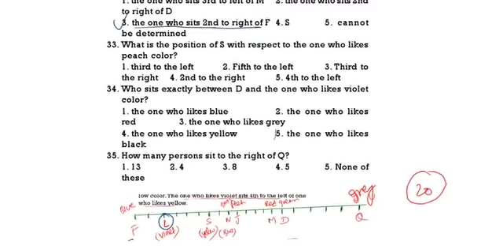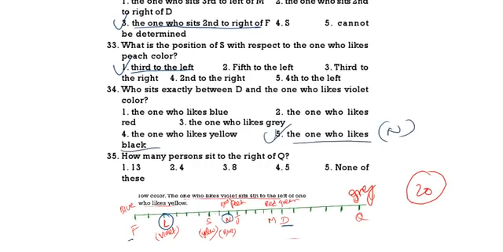Who sits exactly between D and violet? Between D and violet, who is there exactly? So here 1, 2, 3, 4, 5, 6, 7, 8, 9, 10, 11. If you are taking 11, you leave a 5 gap. 1, 2, 3, 4, 5 gap. Here also 1, 2, 3, 4, 5 gap. Exactly we will get N. N is the correct one. The one who likes black color. It is nothing but N.